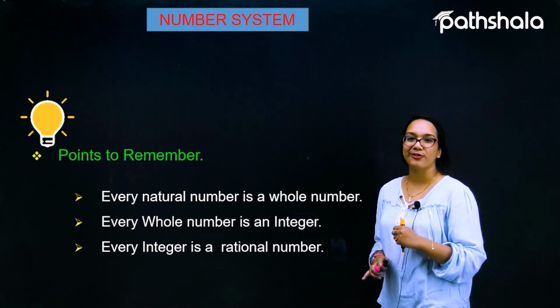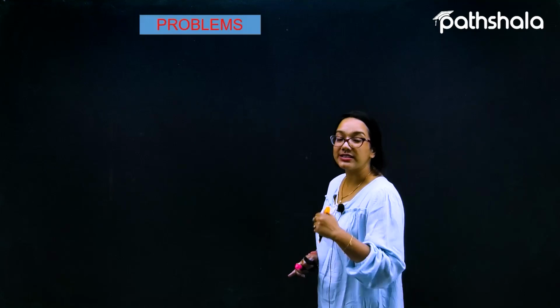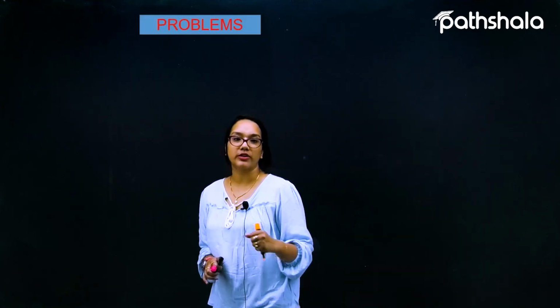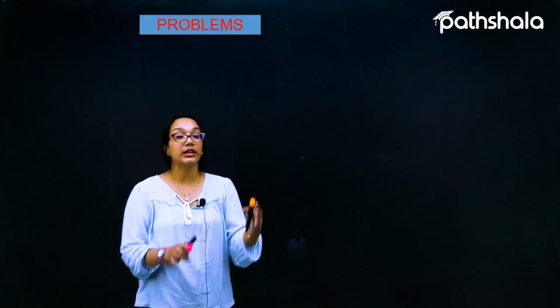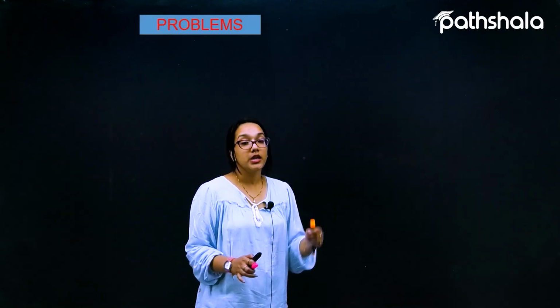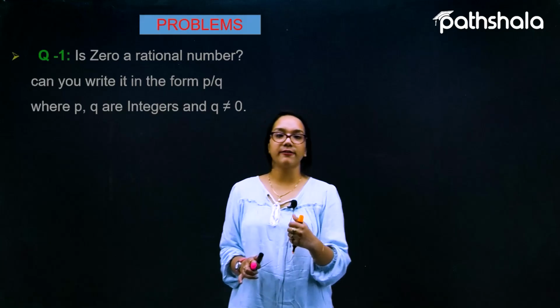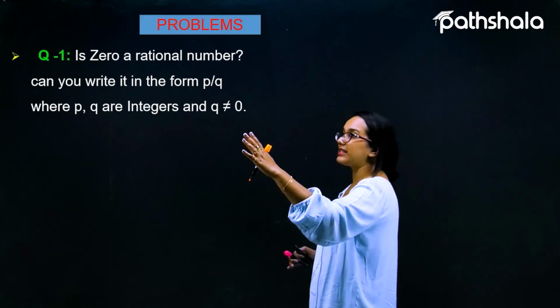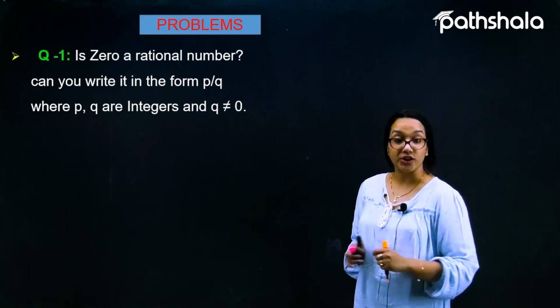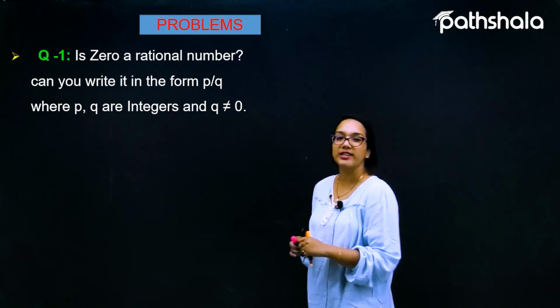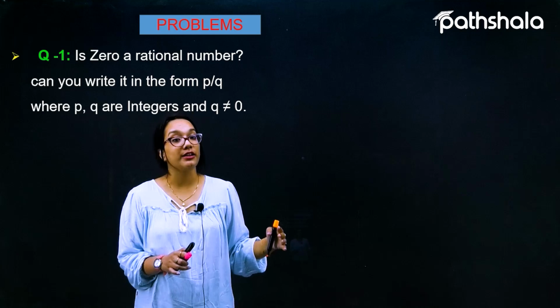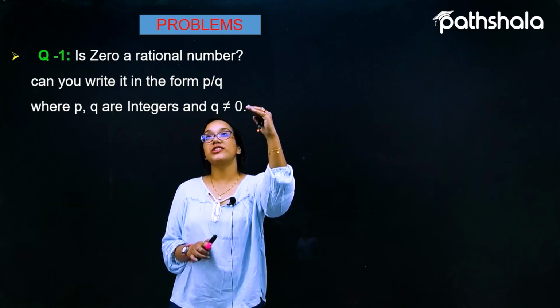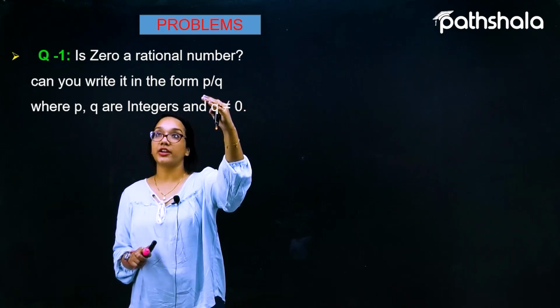So let's move on further. We'll talk about some of the problems now which are related to the very first concept, the classification of the numbers. Let's talk about the very first question. Question number 1 says, is 0 a rational number? Obviously, we know that 0 is a rational number because it can be represented in the form of P by Q.